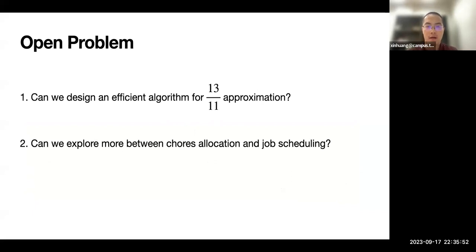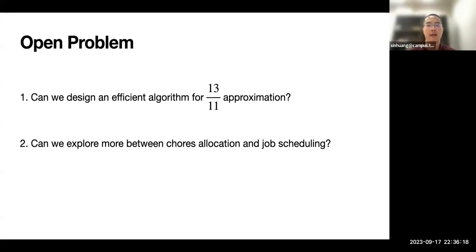Okay, here we give some open problems. First, when we design the approximation algorithm, we still have a small gap to 13 over 11, because of some weird behavior of the HFD algorithm called non-monotonicity.